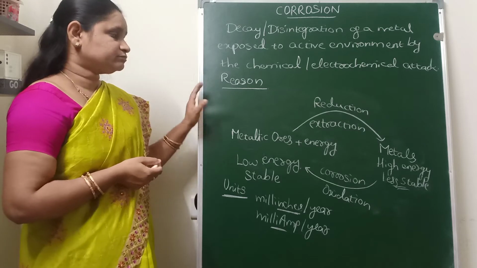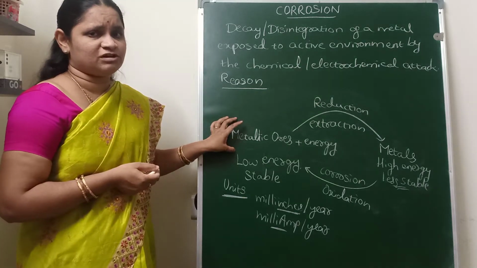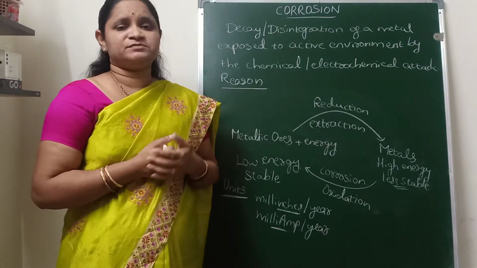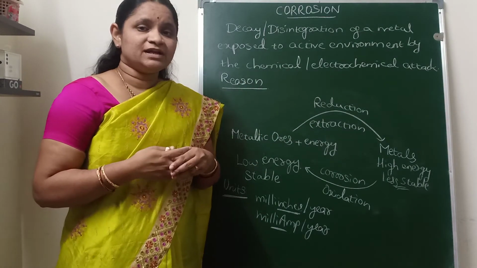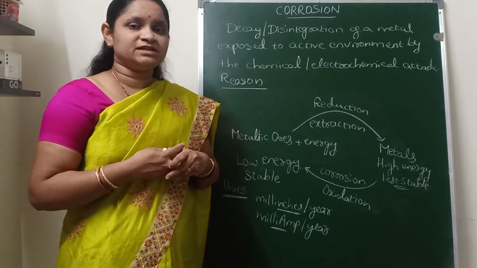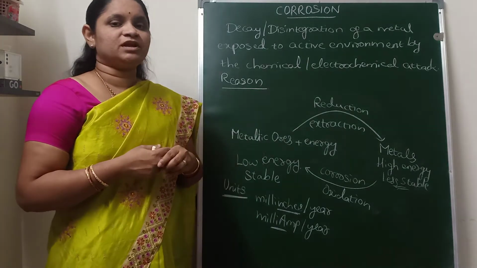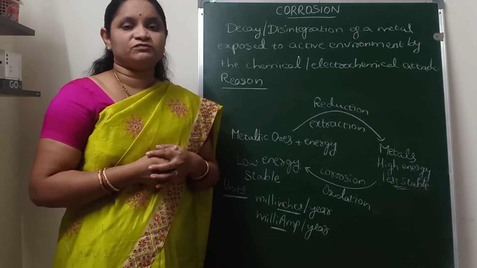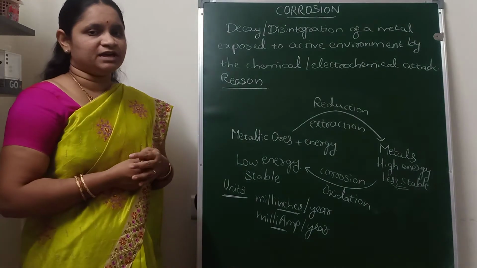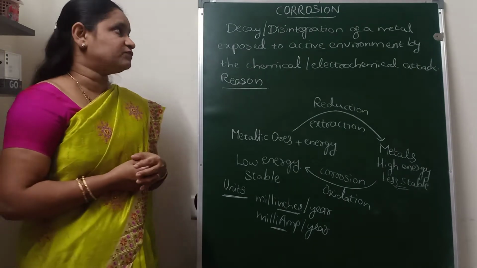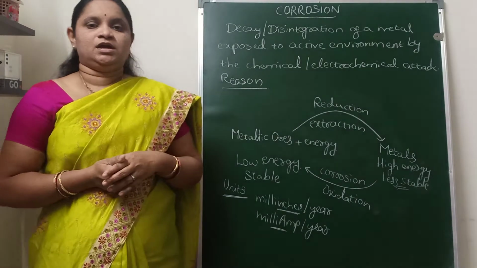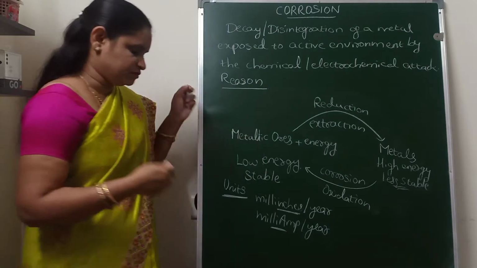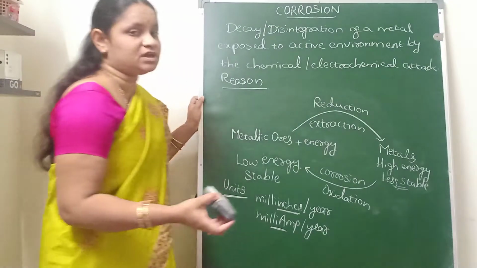And metals are always precious, so when metals are converted into their derivatives, the metal will be wasted. That leads to a decrease in the efficiency of the machinery made with the metal. So that is the disadvantage of corrosion. Now we will discuss the different types of corrosion and how corrosion takes place. What is the mechanism of corrosion?